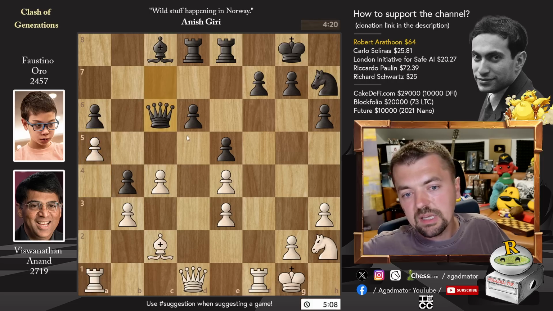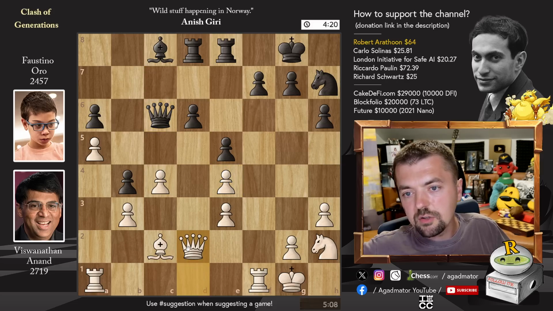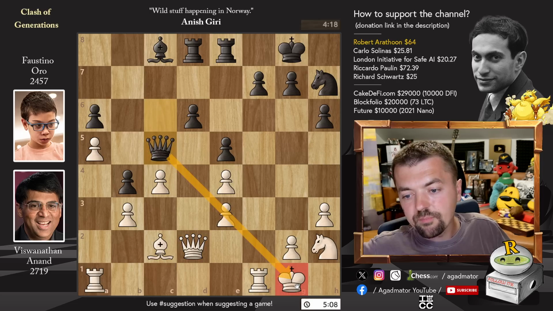And well, Anand could definitely go for something like queen to d5, and perhaps against, I would say, a stronger opponent he even would, but here he goes queen to d2. It's a bit more complicated, he's up on time, and he wants to keep the queens on the board, connect the rooks, and just see what's what. For the moment, Anand will also have to figure out how to get his light square bishop into the game. So queen d2, and now queen to c5, just putting pressure on that diagonal.